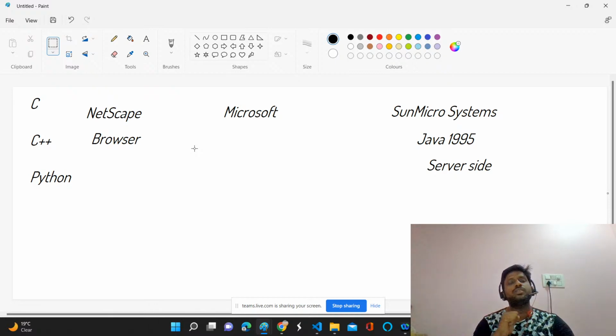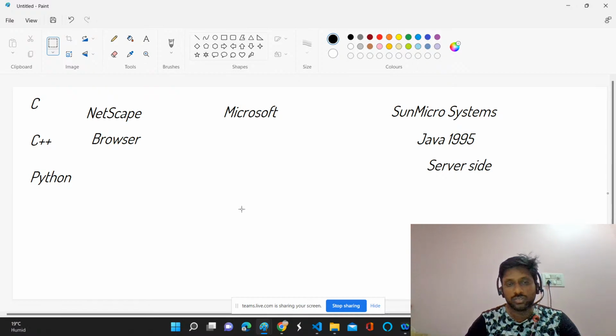But this is not like that, because my focus is to help students who are complete beginners, even those who don't know anything about programming. Even if you don't know what C language or a programming language is, no problem, just ping me in the comments that Raghu, I don't even know what a programming language is, and I will explain those concepts as well.